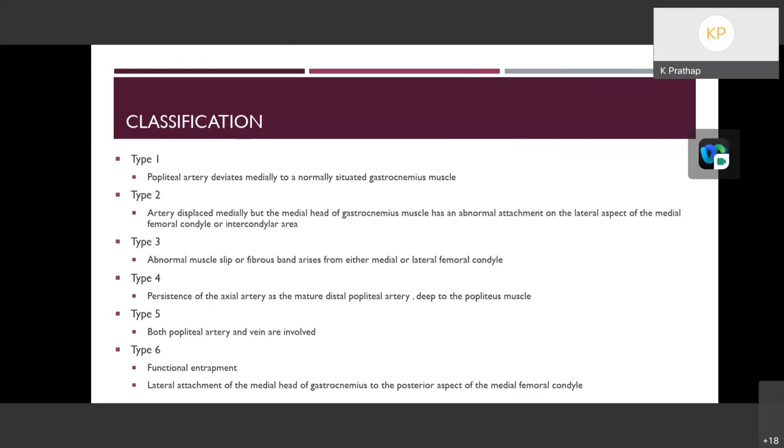In type 5, whenever the popliteal vein is also involved, that will come under type 5. And type 6 is functional, where popliteal artery entrapment will be seen, but no abnormality will be found. But it has been found that the lateral attachment of the medial head of gastrocnemius to the posterior aspect of the medial femoral condyle is the inciting factor.